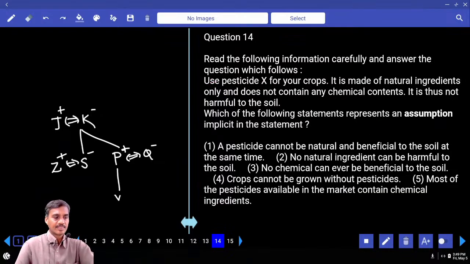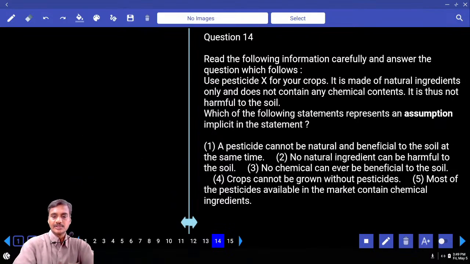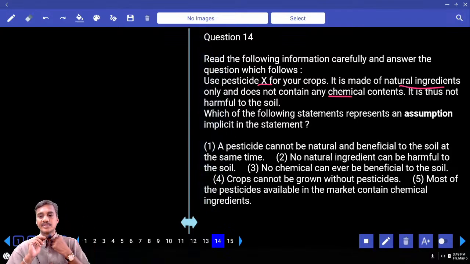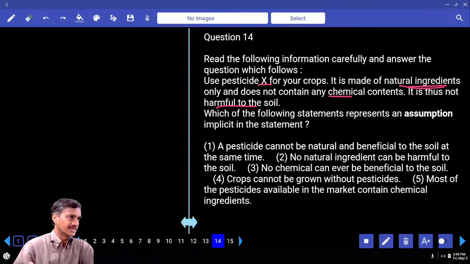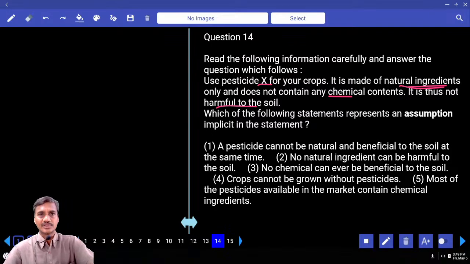And 14th one. Now, in this 14, use pesticide X for your crops. It is made of natural ingredients only and does not contain any chemical content. It is thus not harmful to the soil. Now, why is it not harmful to the soil? Because it is made of natural ingredients. Hence, the things that are made out of natural ingredients will not be harmful to the soil.